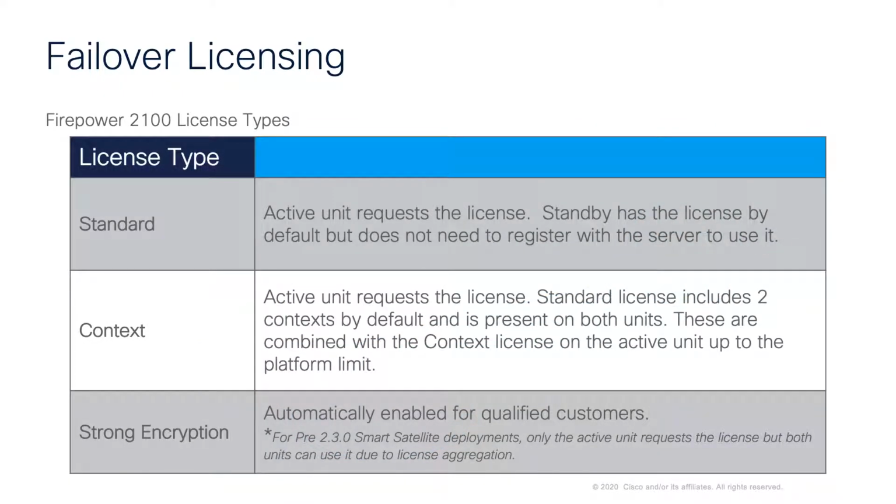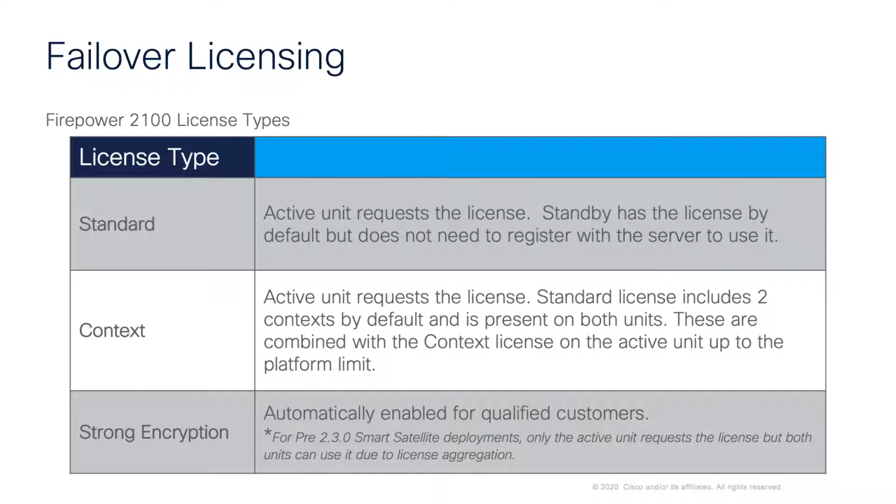We'll take a quick look at failover licensing for the different firepower appliances. So, failover licensing for the Firepower 2100 series. You have 3 license types. You have the standard license, where the active unit requests the license. The standby has the license by default, but doesn't need to register with the smart licensing server to use it.